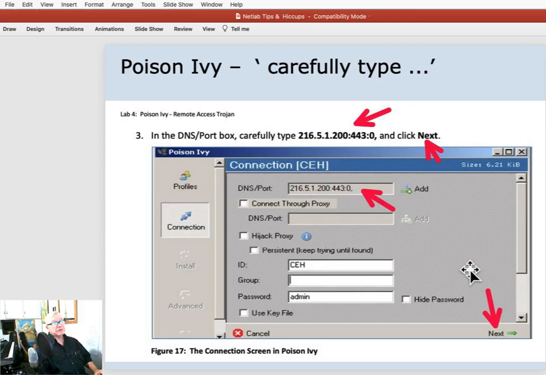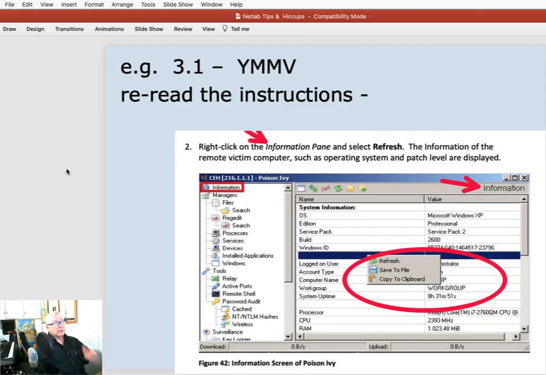So just go step by step, carefully, and if it doesn't work, then you go back and figure out, okay, looking very carefully at what I did, what exactly did I type versus what I thought I did, and what did I actually click versus what I thought I clicked. Now, here's another example where the word information, to indicate the information pane, is actually fairly light, so it's not really jumping right at you. It's almost more clear that there's an information name over here, and if you keep hitting this and hitting refresh, it's not going to work. You have to be clicking inside this pane and then refresh.